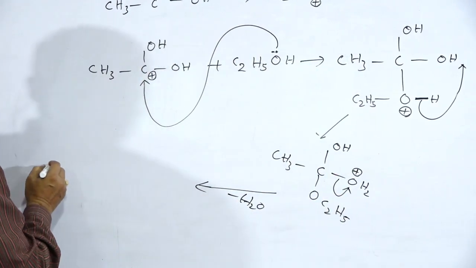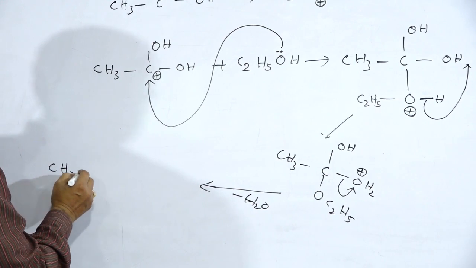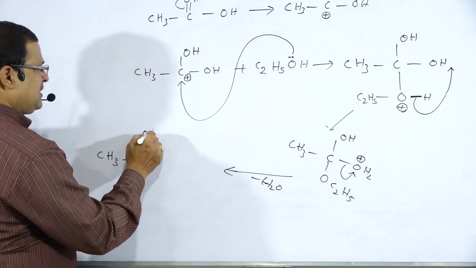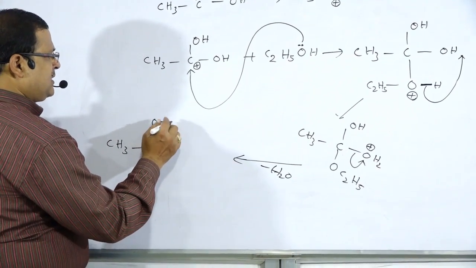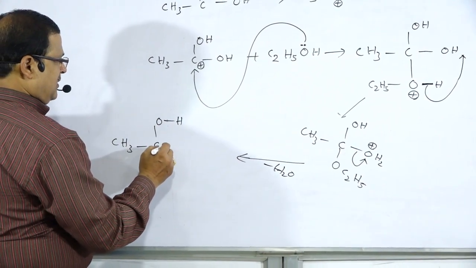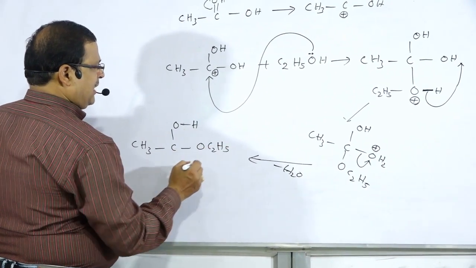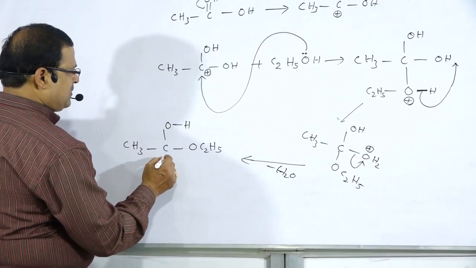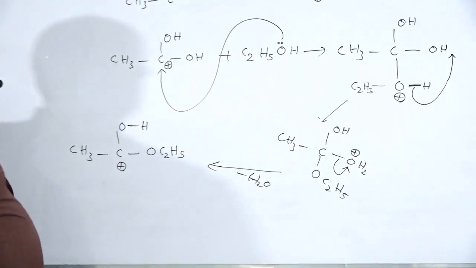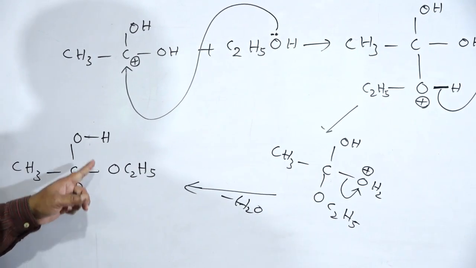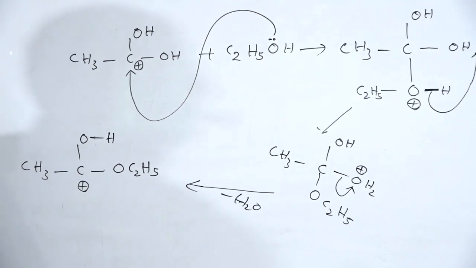So there is the formation of CH3 C, O bond H, OC2H5, and this carbon atom acquires positive charge. CH3 C, OH, OC2H5.